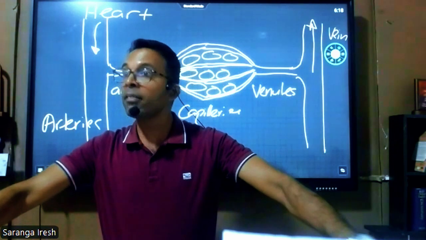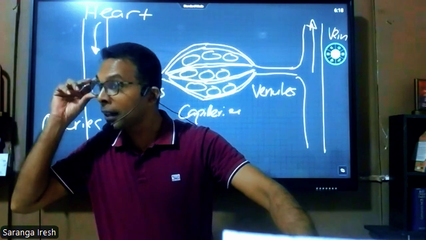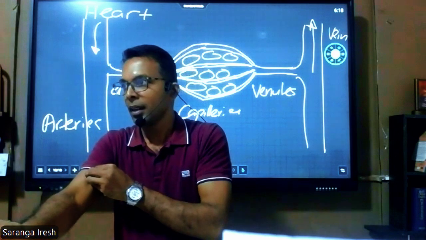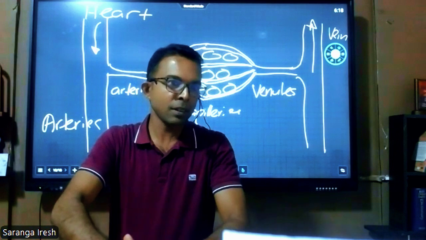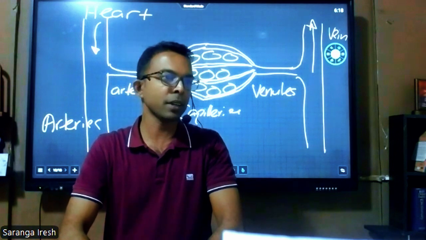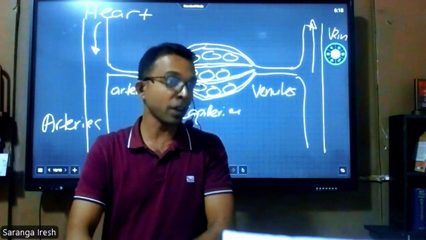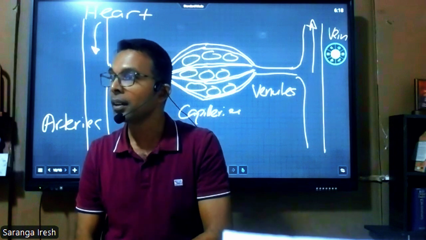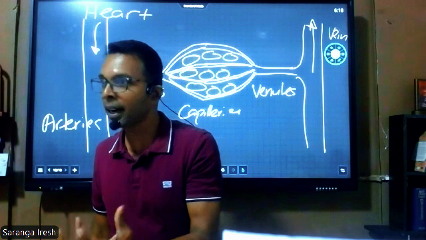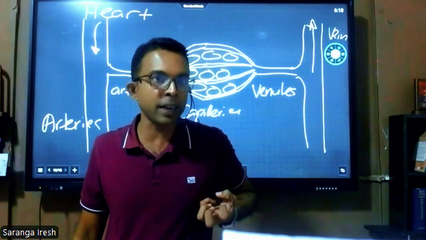Normally, we can see the veins. We can't see the arteries directly. Why? Arteries are normally present internally, and veins are normally present externally, near the surface of the body structures. Again, that is for protection. If an artery is damaged, can you imagine how the bleeding can occur? Because the pressure in the artery is so high. When the blood is pumped by the heart, it creates a big pressure.